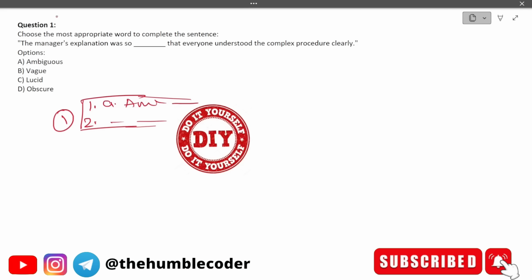Okay, the first DIY question is, choose the most appropriate word to complete the sentence. We have this sentence: the manager's explanation was so dash that everyone understood the complex procedure clearly. And the options that we are given are ambiguous, vague, lucid, obscure.